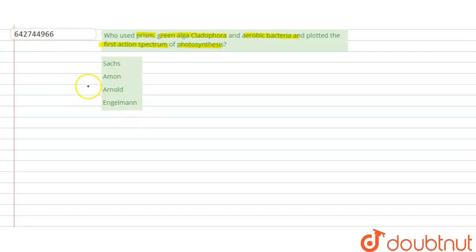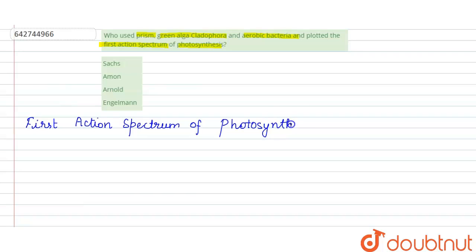In this question, they are asking about an experiment in which a person used a prism, a green alga which is Cladophora, and aerobic bacteria and plotted the first action spectrum of photosynthesis. So when we talk about the first action spectrum of photosynthesis, what did the experiment contain?